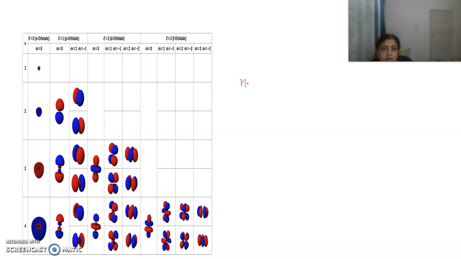First, n is the principal quantum number. Just see the spelling of principal.